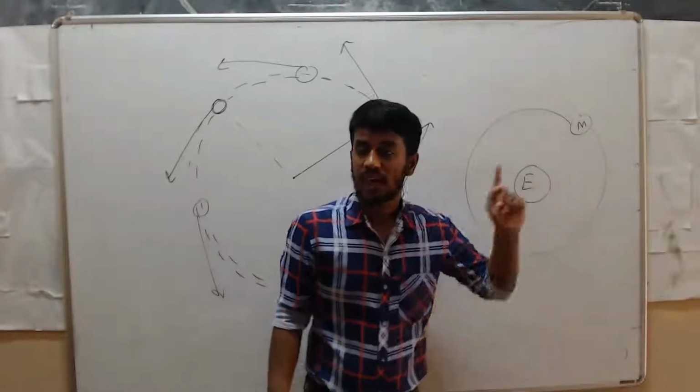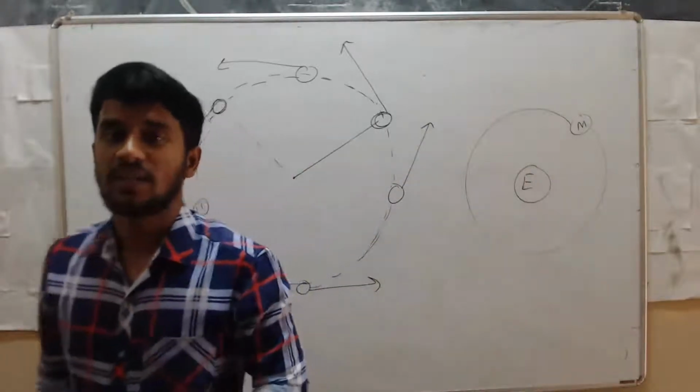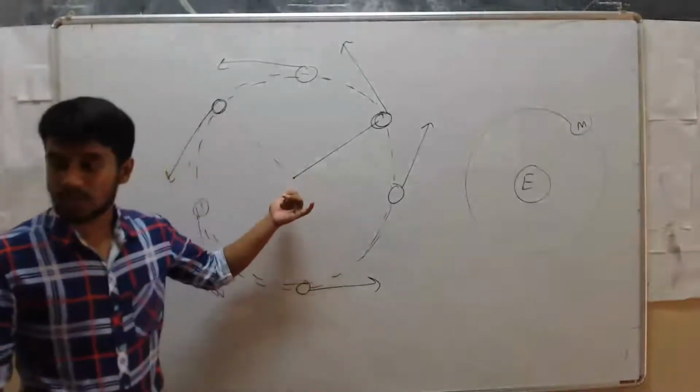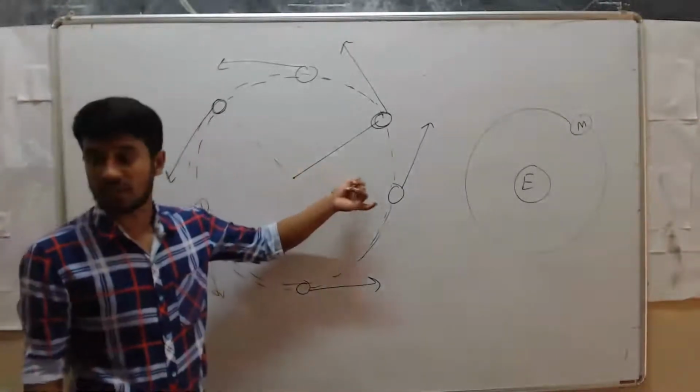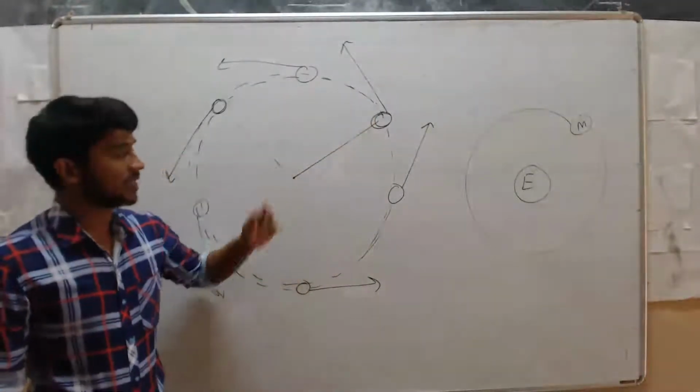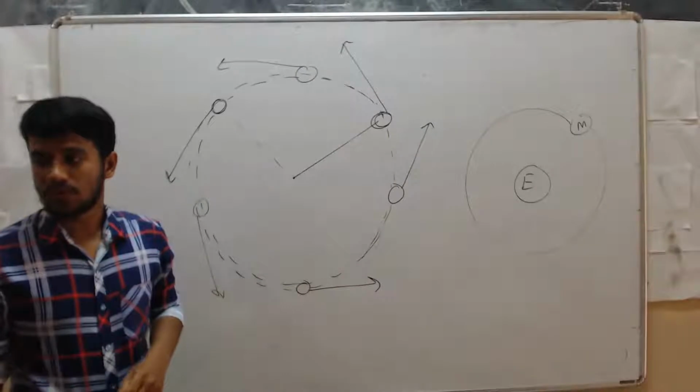That force is called gravitational force. Here the center-seeking force, because it changes the direction of the moon continuously, we call that force centripetal force.